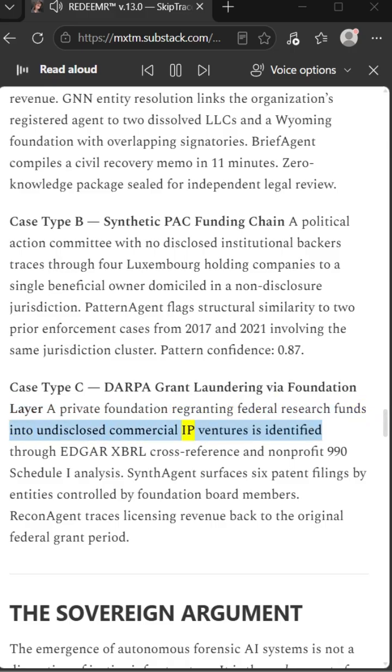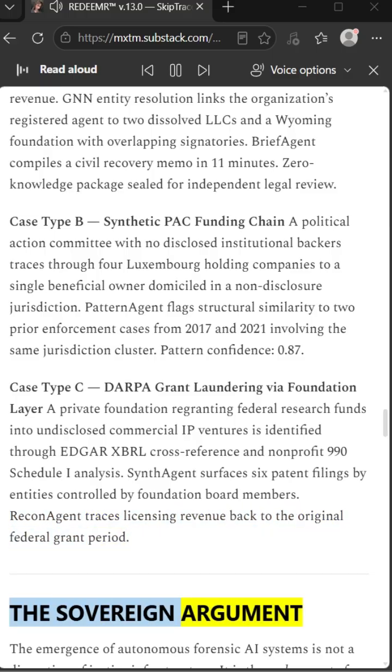Case type C, DARPA grant laundering via foundation layer. A private foundation granting federal research funds into undisclosed commercial IP ventures is identified through EDGAR XBRL cross-reference and nonprofit 990 Schedule I analysis. Synth agent surfaces 6 patent filings by entities controlled by foundation board members. Recon agent traces licensing revenue back to the original federal grant period.